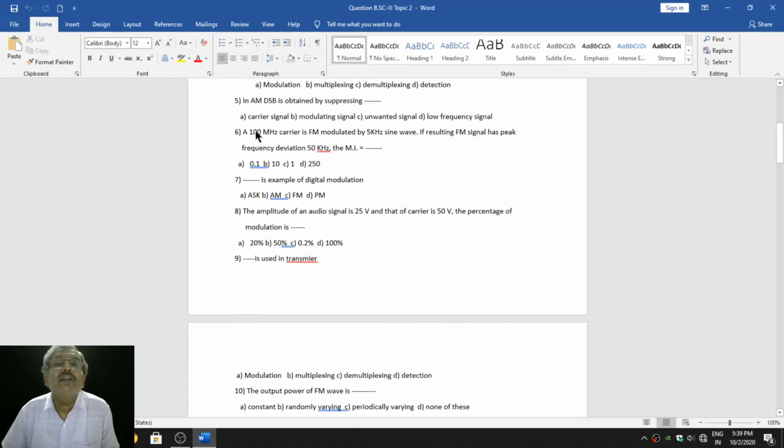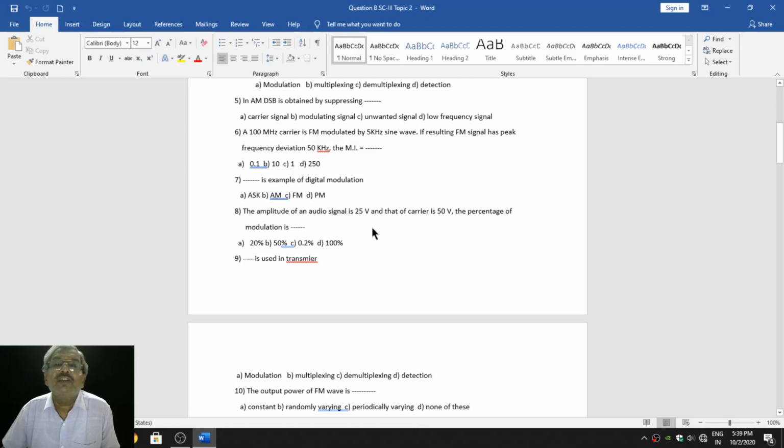Again there is an example, a 100 MHz carrier is FM modulated by 5 kHz sine wave. If resulting frequency modulated signal has a peak frequency deviation 50 kHz, then modulation index equal to dash dash. You will find formula in the frequency modulated wave. Use it and solve. Dash is an example of digital modulation, very simple.